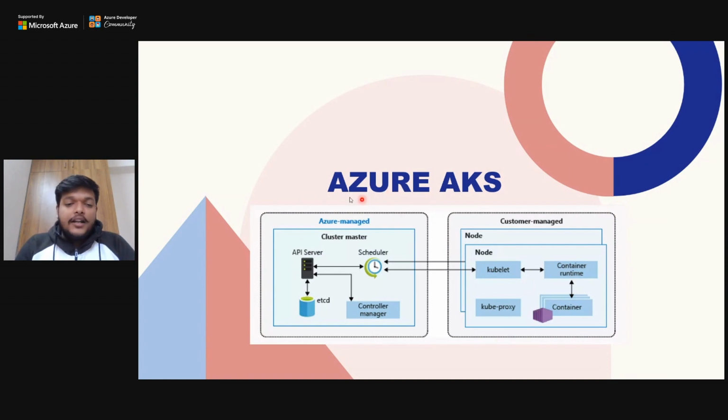In Kubernetes, both of these things should be managed by the user. But if we talk about Azure AKS, this is the part which is managed by Azure. That is why it is called a managed Kubernetes service. And this is the part which the user is responsible for, right? Where we deploy our code and ship it to the customers or the stakeholders, right? So this is the complete architecture.